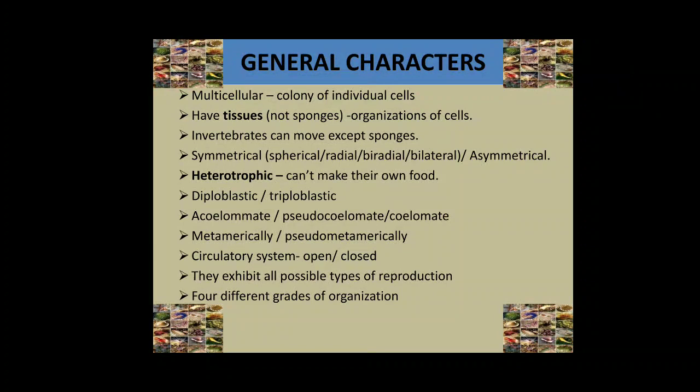Biradial symmetry is the combined form of bilateral and radial symmetry. The parts are arranged on the sides of two planes, namely a sagittal plane and a transverse plane. For example, some ctenophorans and some echinoderms.